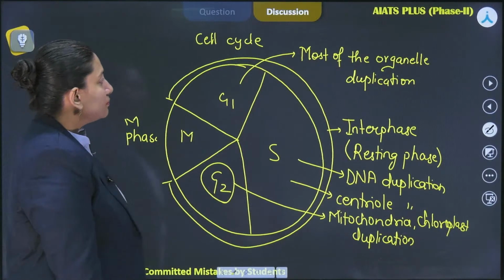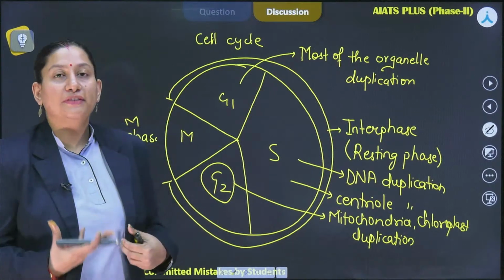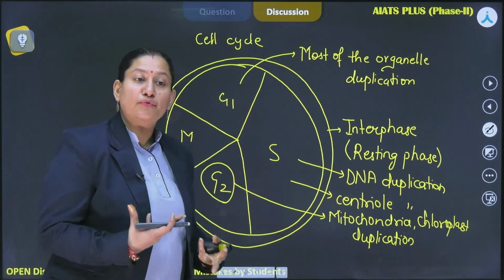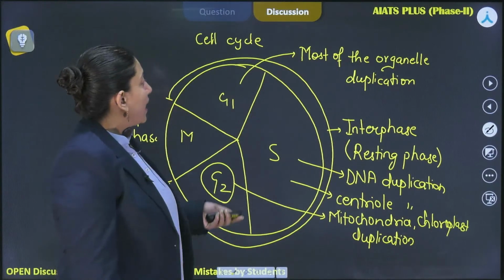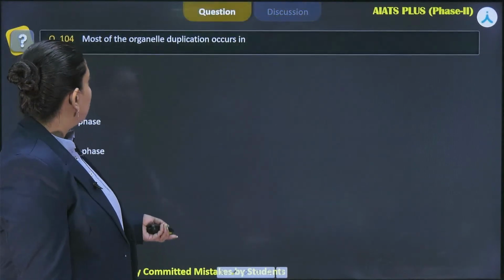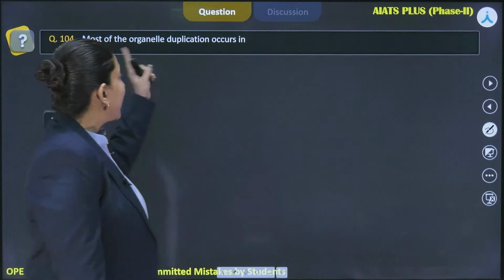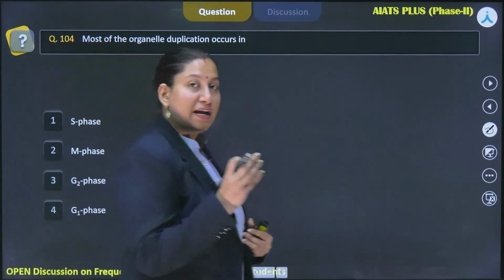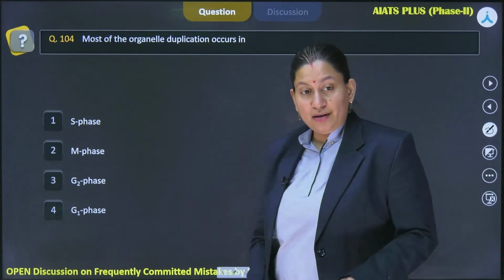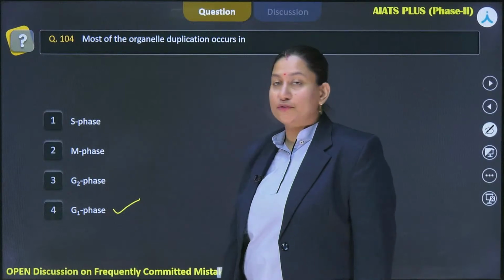So this is how you should know the key notable events of the cell cycle, that is, where exactly the duplication of what is happening. As the question asks, most of the organelle duplication occurs in the post-mitotic phase or the G1 phase, correctly depicted in option 4.